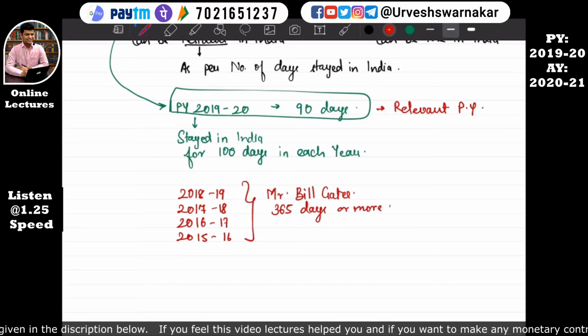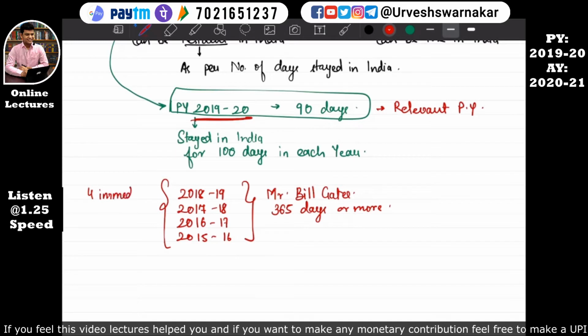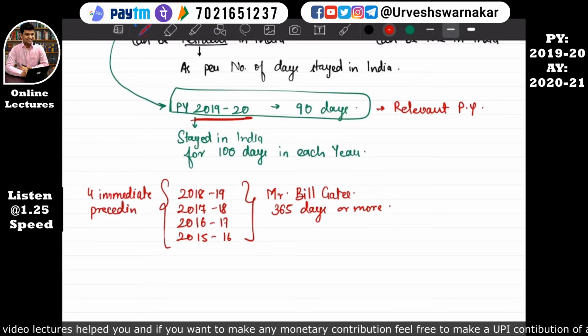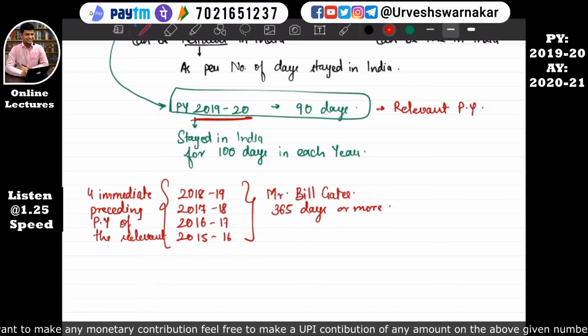I hope this is quite clear. So this is the relevant previous year, and these are the 4 immediately preceding previous years of the relevant previous year.